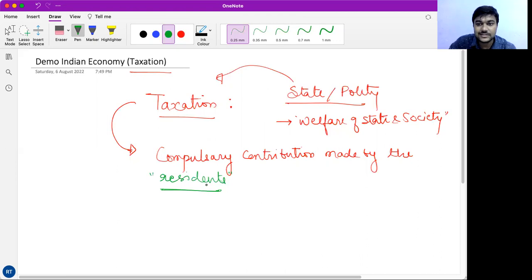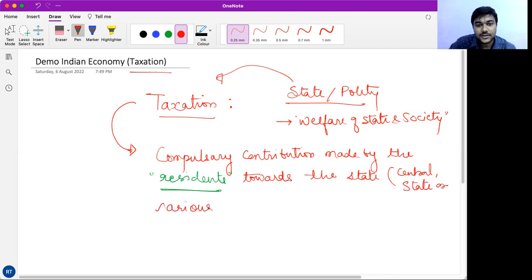We are considering residents. So taxation is a compulsory contribution made by residents towards the state, that is, the central government, state government, or various local governments such as the municipal corporation, the village panchayat, etc.